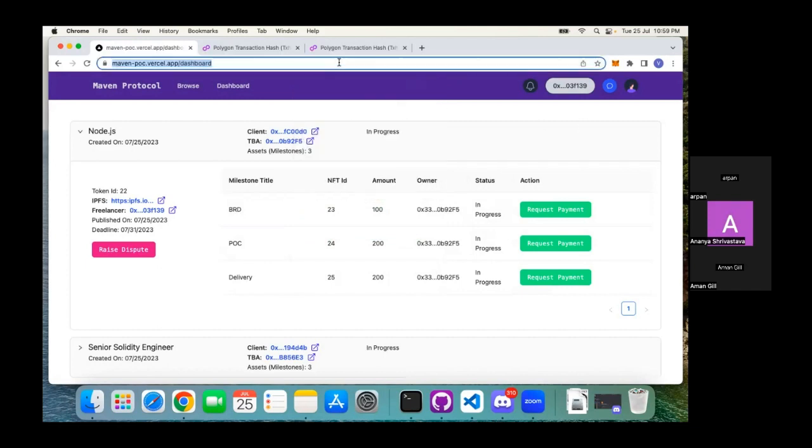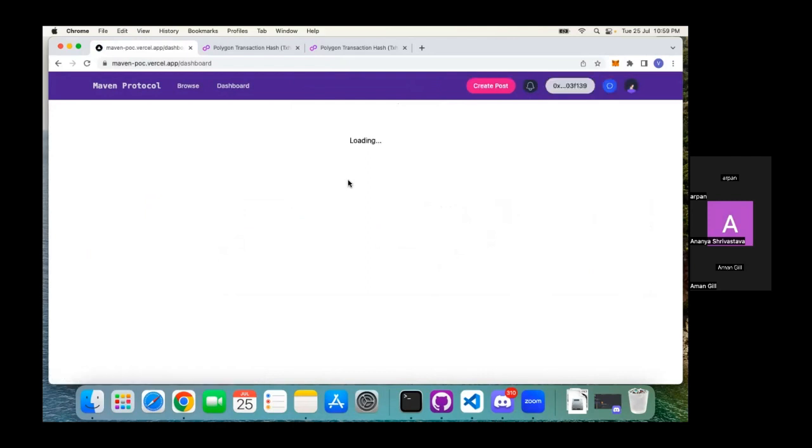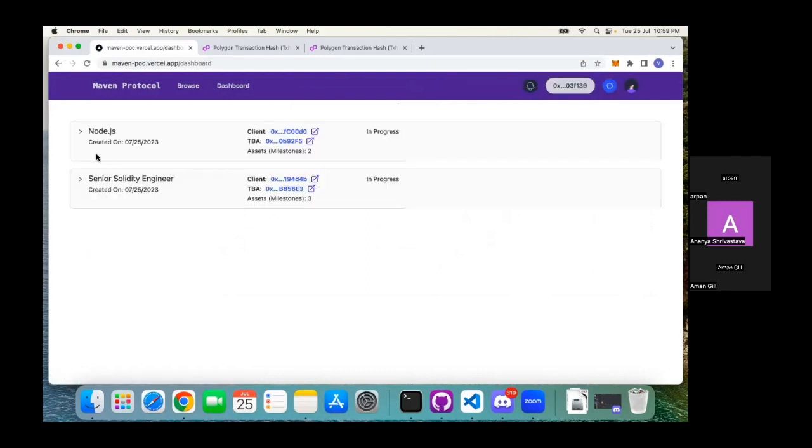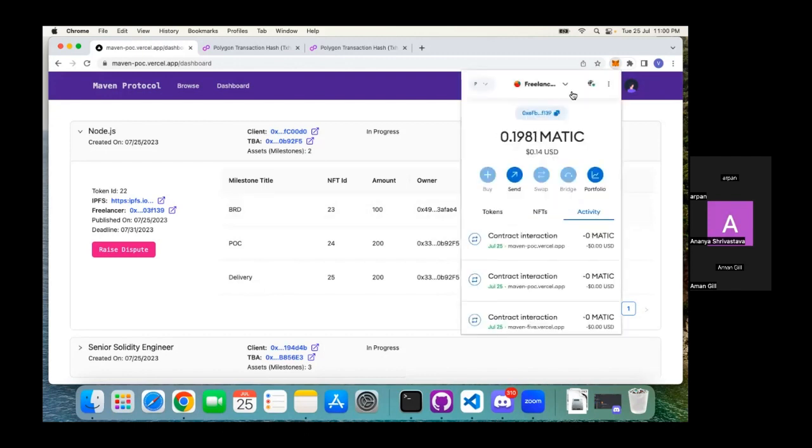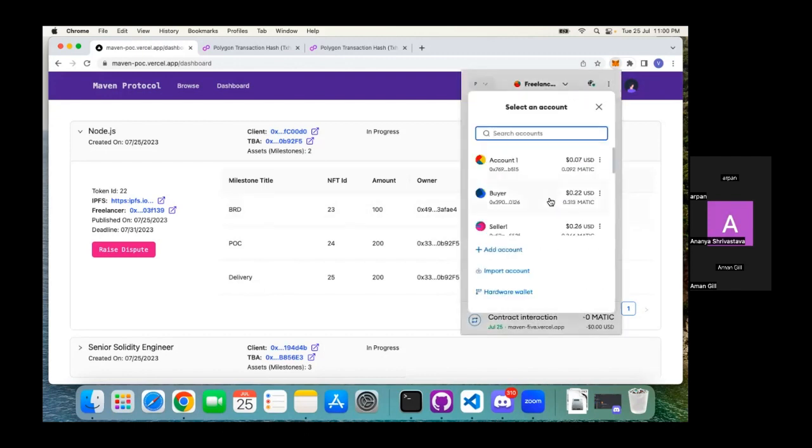Now, if we just have a quick refresh over this page, we can see that previously the number of assets was 3. Now the number of assets is 2, and also the owner of this particular milestone got changed. Now let's go to the client profile. It would be better if we could create 2 instances. It would be better visible then.